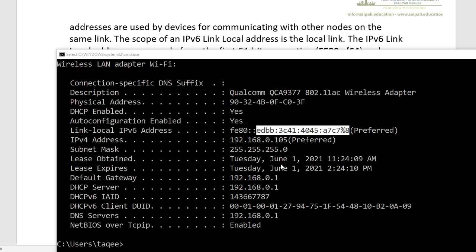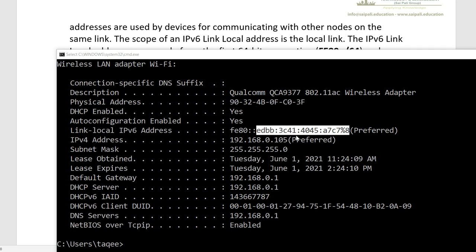It is not using the algorithm given by the developers of IPv6. It is still generating it from the MAC address, but using a different algorithm, so the numbers are different.